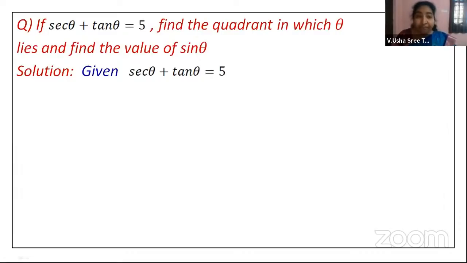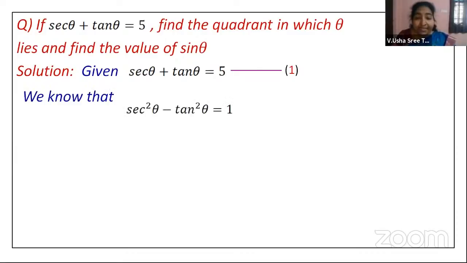This is what we have deduced from that identity. So we will try to make use of the same thing over here. First, whatever is given to us, we will call it equation number 1. Then we know the identity secant square theta minus tan square theta is equal to 1. Therefore, secant theta plus tan theta into secant theta minus tan theta is equal to 1.